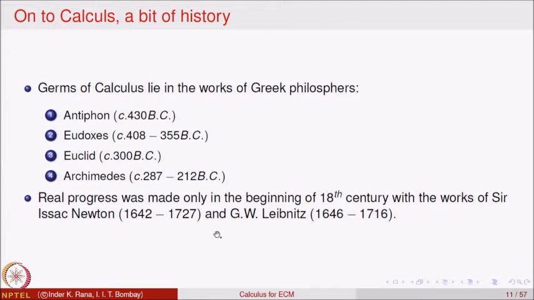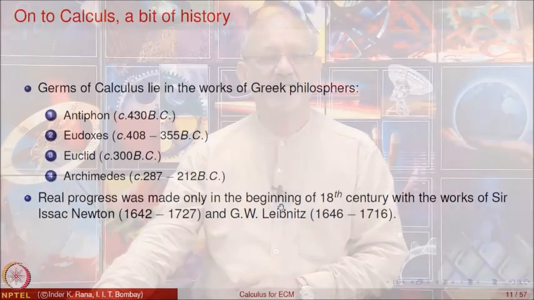Let me point out that Isaac Newton was more or less a trained mathematician, while Leibniz was a non-mathematician. Leibniz was something like an ambassador from France to the UK. In one of the diplomatic parties, he met a physicist, Huygens. Some of you might have heard the name Huygens.